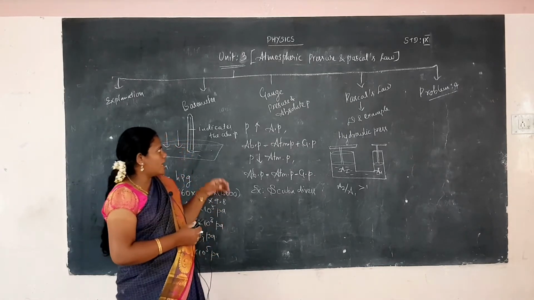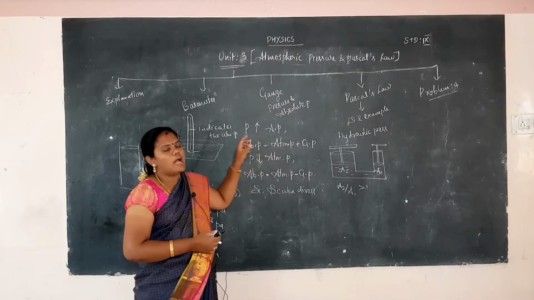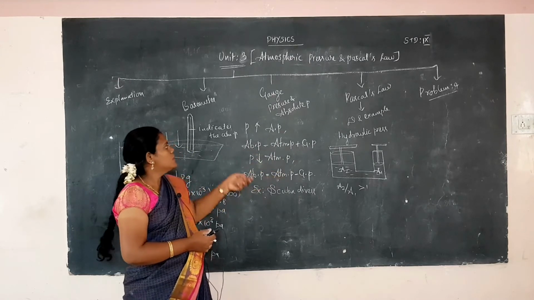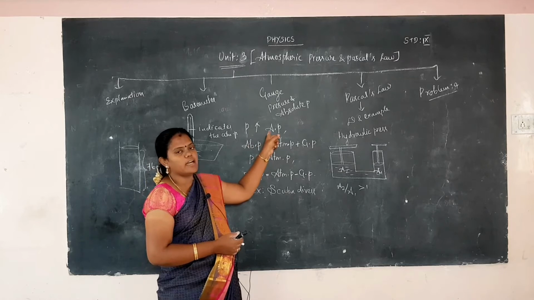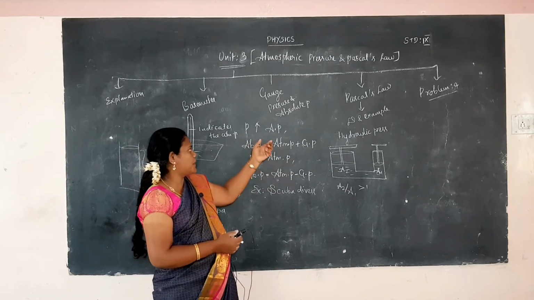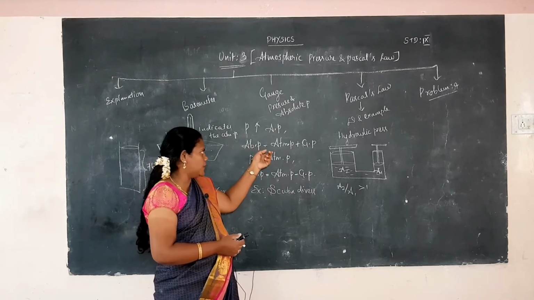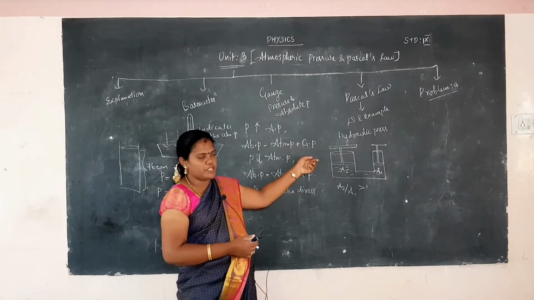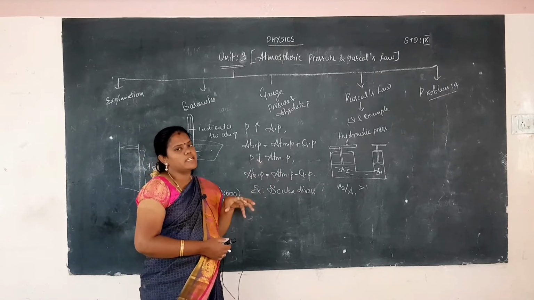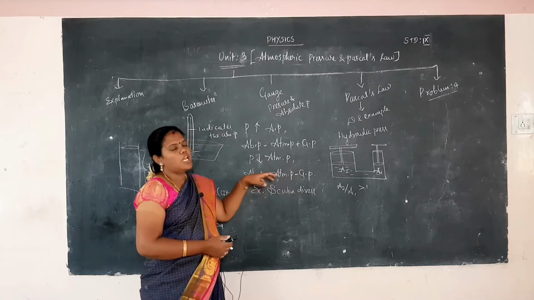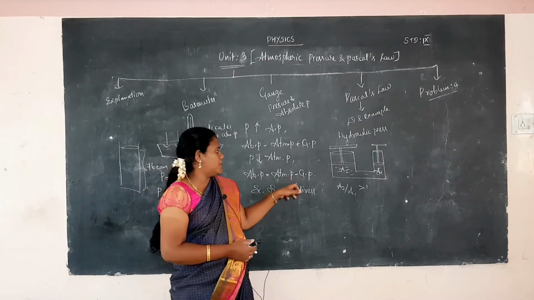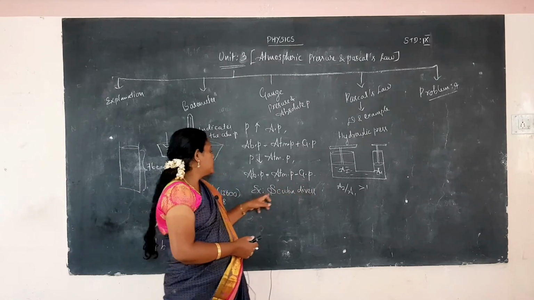Absolute pressure is related to the atmospheric pressure and gauge pressure. Suppose the pressure is higher than the atmospheric pressure at sea level. Then the absolute pressure is equal to atmospheric pressure plus gauge pressure. If the pressure decreases and is lower than the atmospheric pressure, the absolute pressure is equal to atmospheric pressure minus gauge pressure.